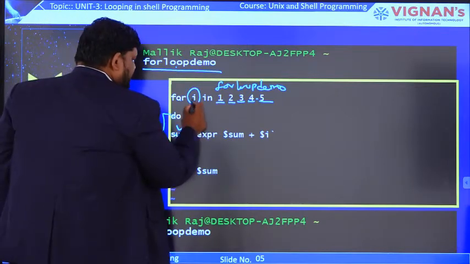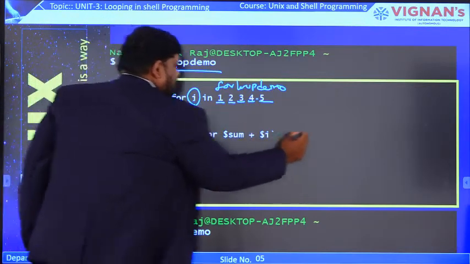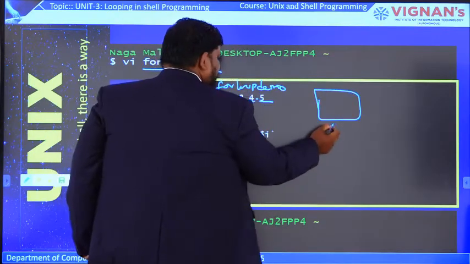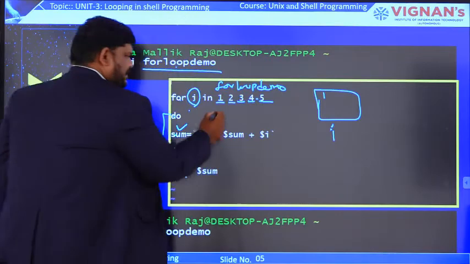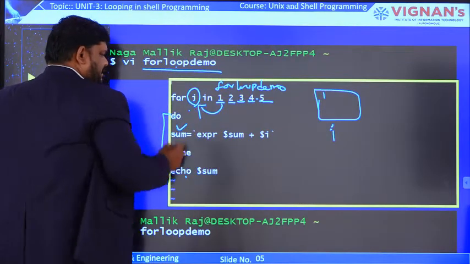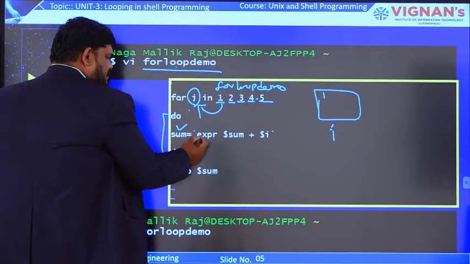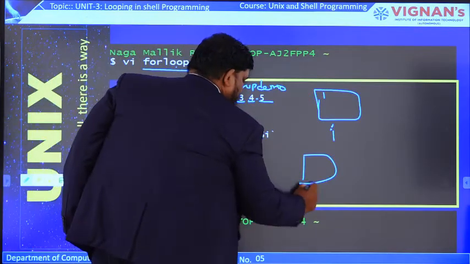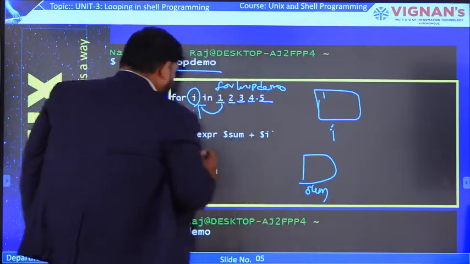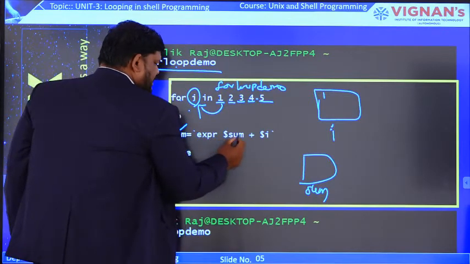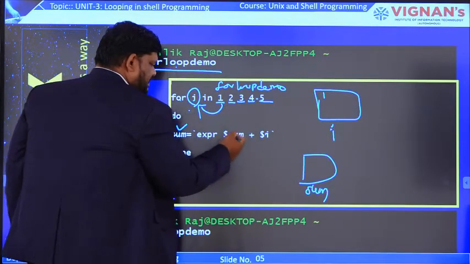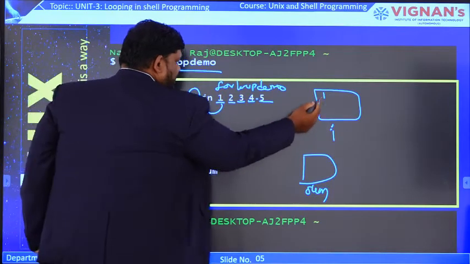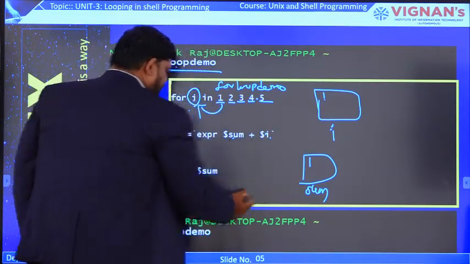Now the first time, i in 1. That means assume this is the variable i, and for the variable i, the value 1 will be assigned. Now what happens here: sum is equal to expr $sum + $i, assuming another variable sum. Initially sum contains null. To this we are adding $i, whose value is 1, so now sum contains 1.